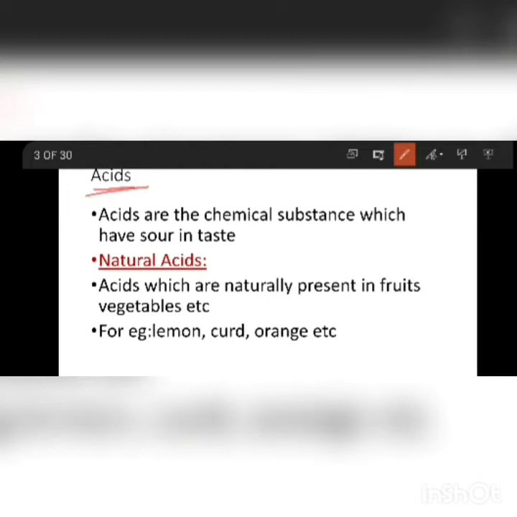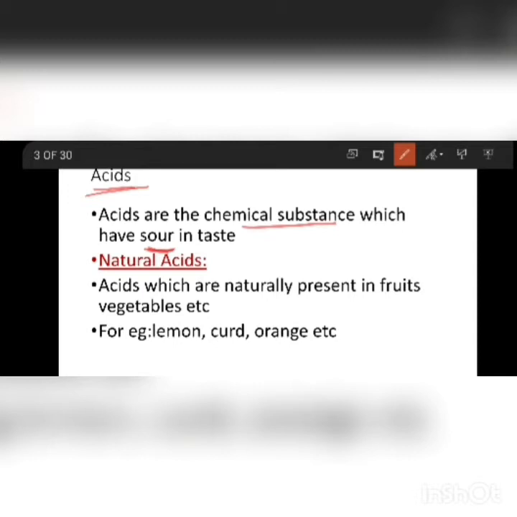Now, what are acids? Acids are the chemical substances which have a sour taste. All the chemical substances, if they have a sour taste, are called acids.